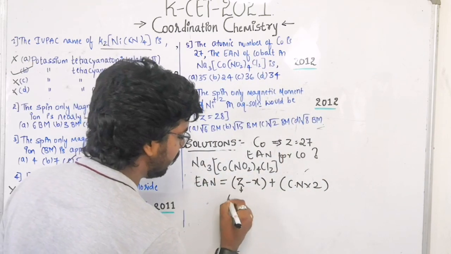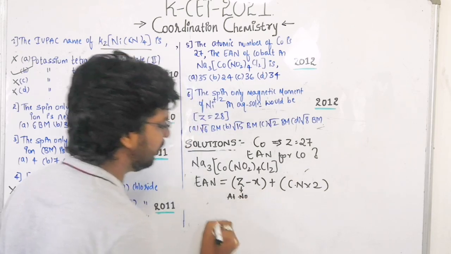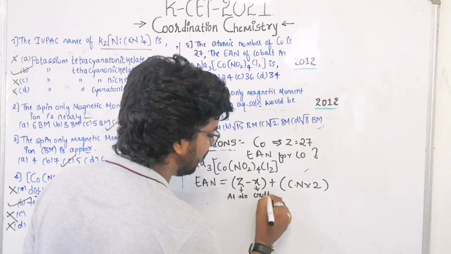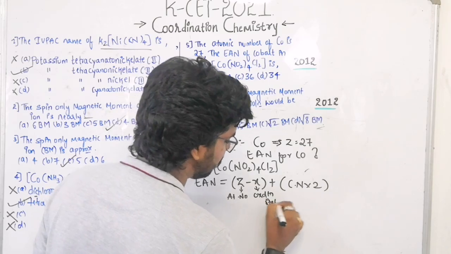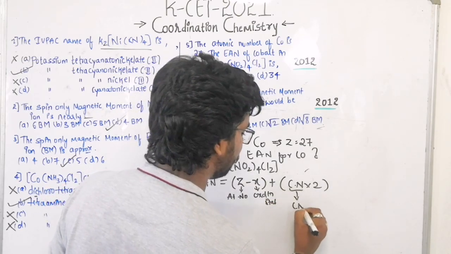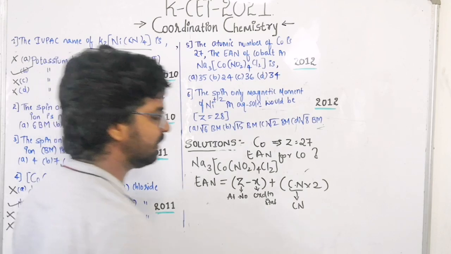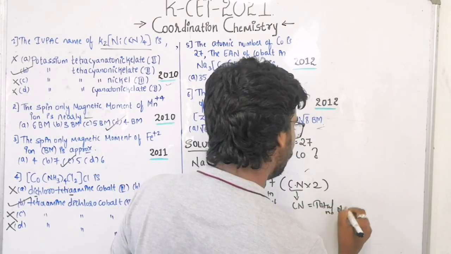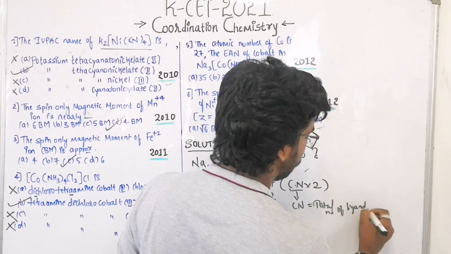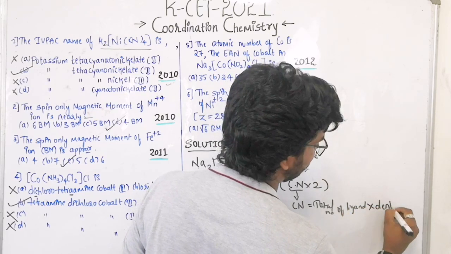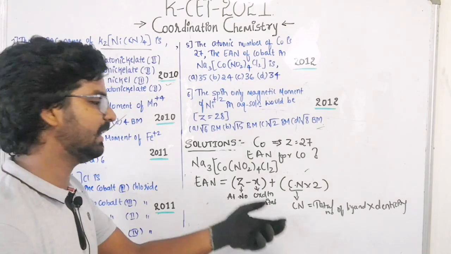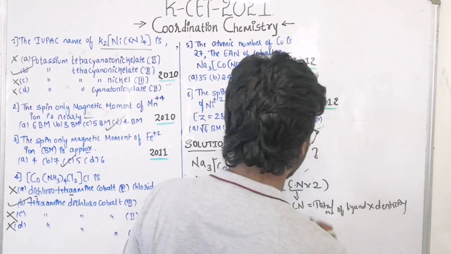Here Z means the atomic number of the central metal atom or ion, and X means the oxidation state. Here the coordination number is nothing but the total number of ligands multiplied by the denticity, monodentate, didentate, tridentate, like that, into 2 here.